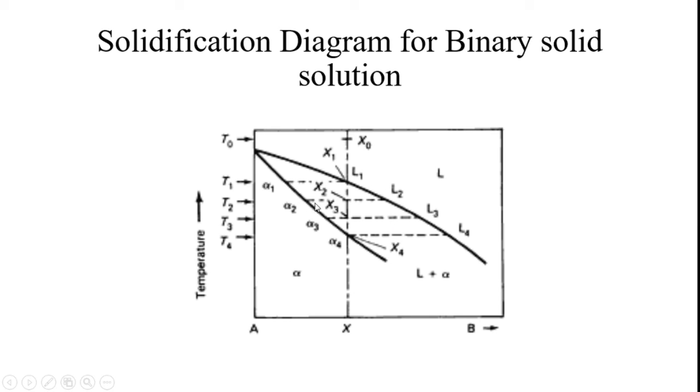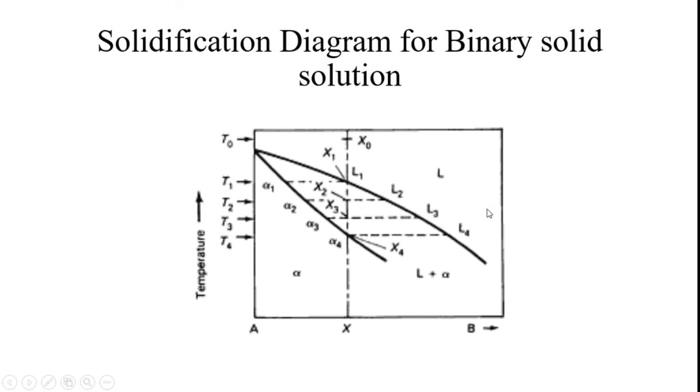Therefore, during freezing, the compositions of both the layer of solid freezing out on the crystals and the remaining liquid continuously shift to higher B contents and become leaner in A. For equilibrium to be maintained, the solid crystals must absorb B atoms from the liquid.